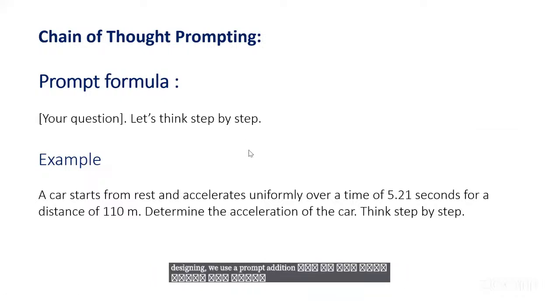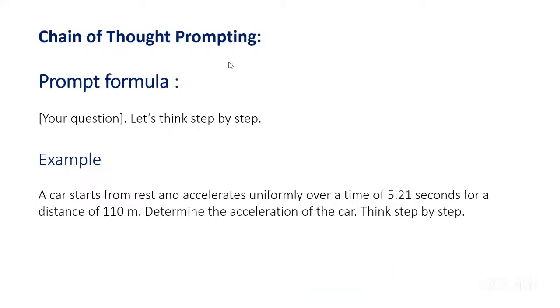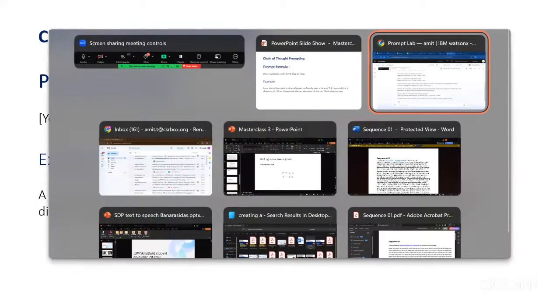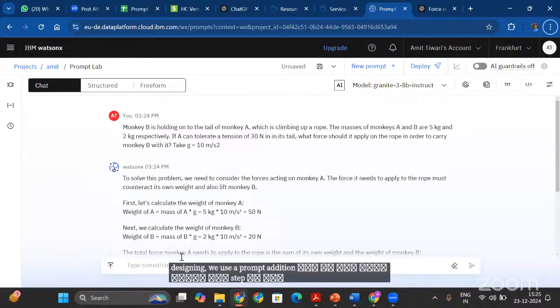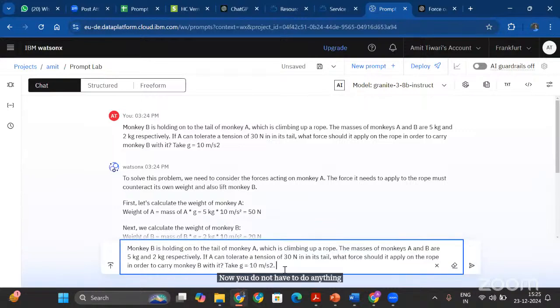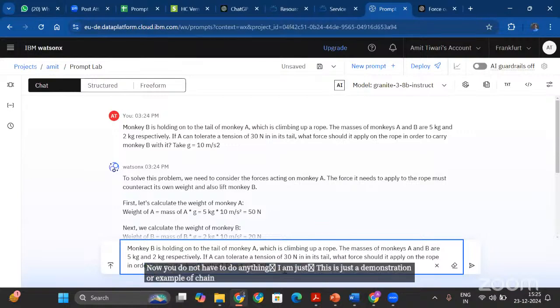This is the prompt formula: you just add "Let's think step by step" in front of any prompt, and the AI tool uses chain of thought prompting to answer that question. Right now you don't have to do anything. This is just a demonstration of chain of thought prompting, and then we will do it together.